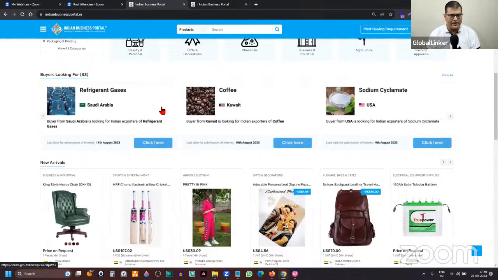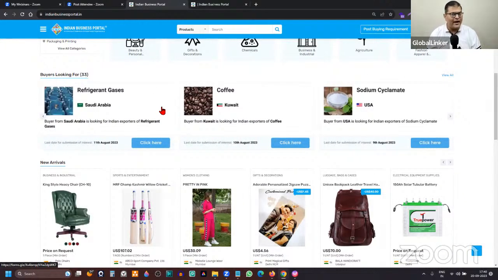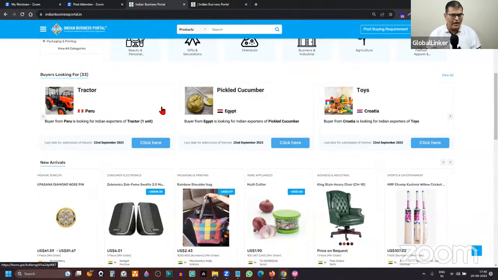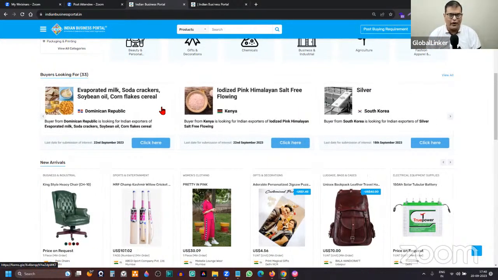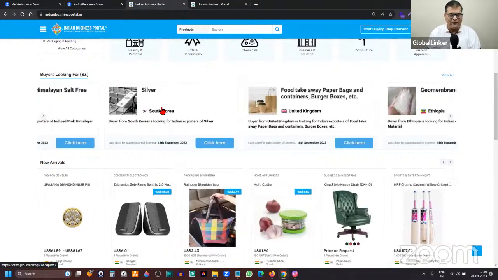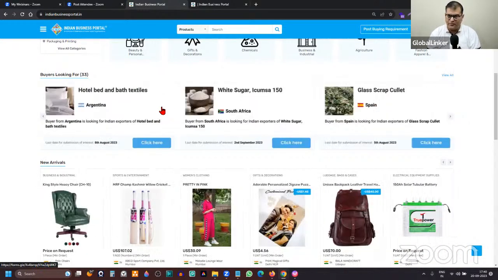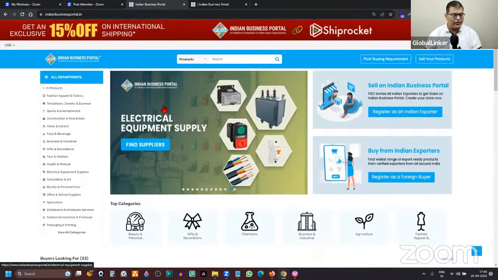At the moment, anyone can come and view the leads, but that is all going to change. It will only be accessible by the participants on Indian Business Portal. So it is high time that you join Indian Business Portal, because obviously this is a gold mine for your business. Leads are available. You can just submit your requisition and get business from international buyers. Right, so that was a very important highlight I wanted to show to you.